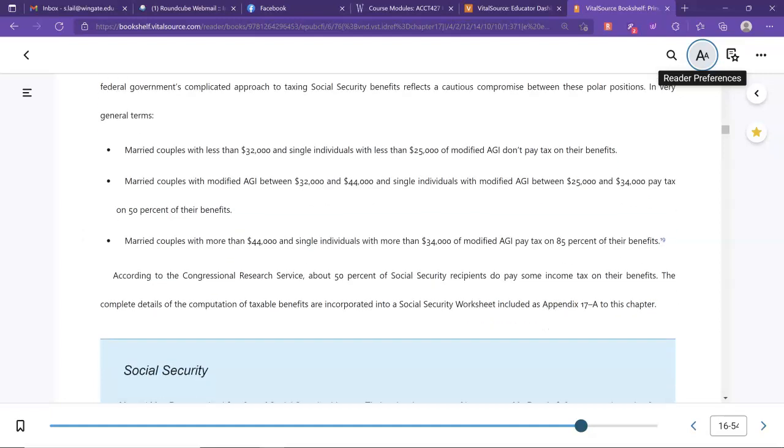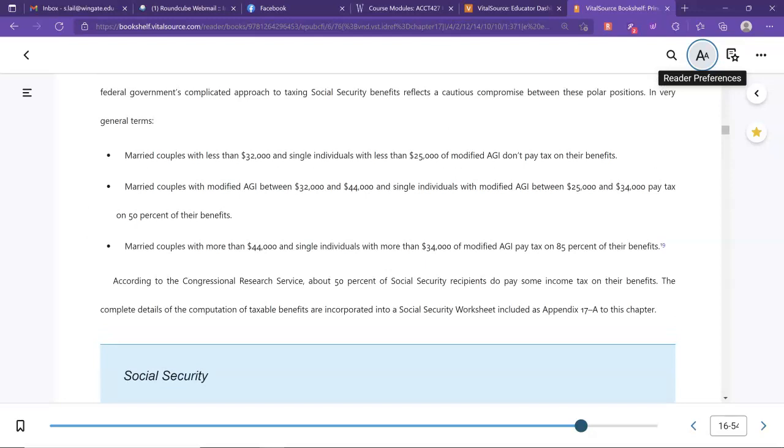And here's the ranges. You notice it says married couples with less than $32,000 and single individuals with less than $25,000 of modified AGI don't pay tax on their benefits. And what does modified AGI mean? It basically means your AGI before any of this Social Security would have been added to it.